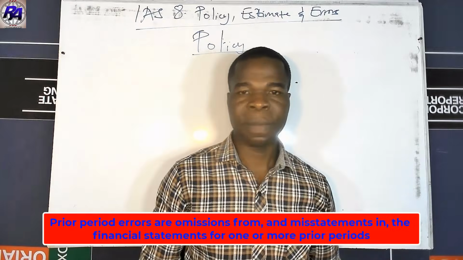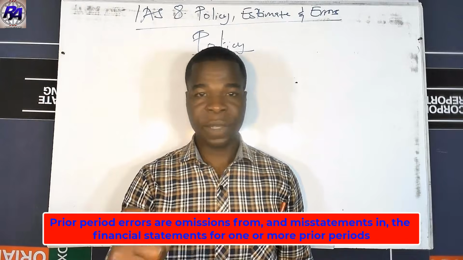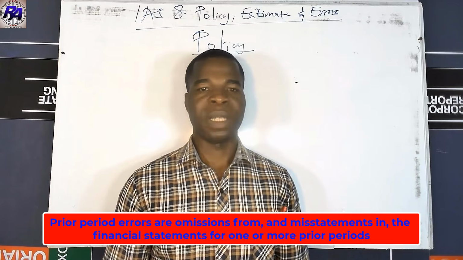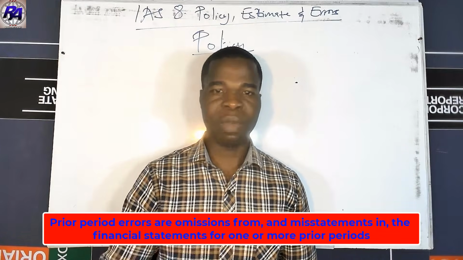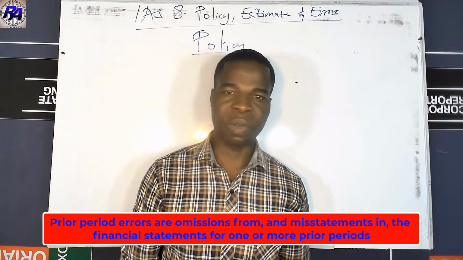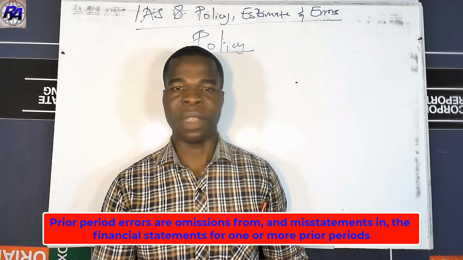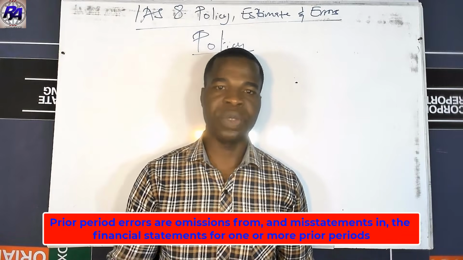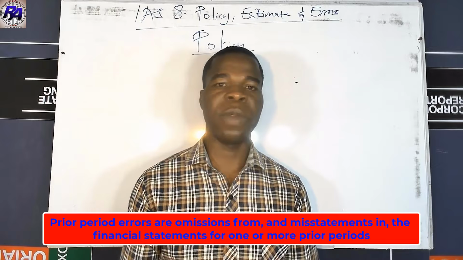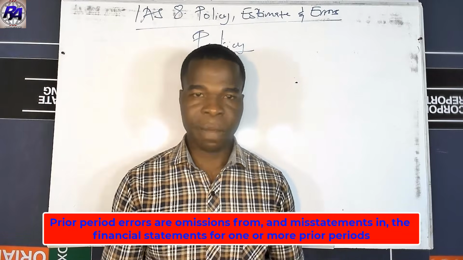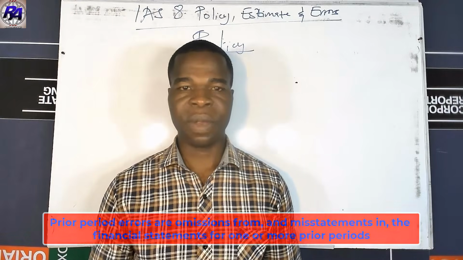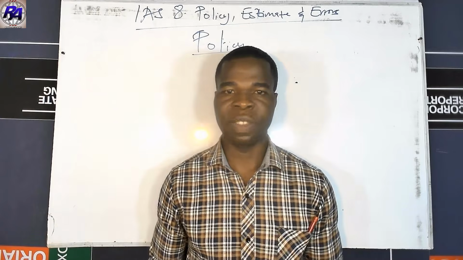Errors, on the other hand, are omissions from or misstatements in the financial statement. Although there is relevant or reliable information available for them to prepare the financial statement, there is an omission or misstatement before the financial statement is authorized and issued out. Anytime that happens, we say there is an error. So basically we look at errors to be omissions, or some of them are mistakes, not consciously incurred, or some of them are fraudulent activities on the part of the accountant or the management of the entity.